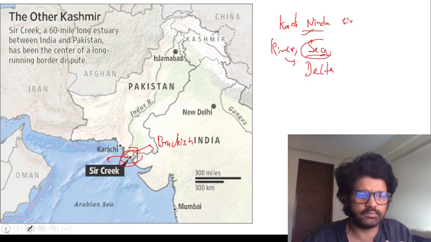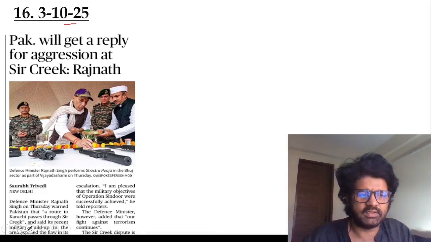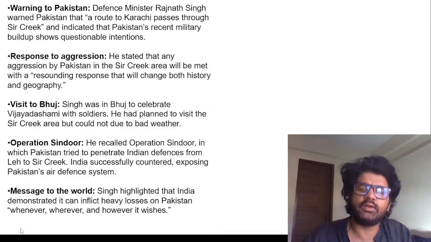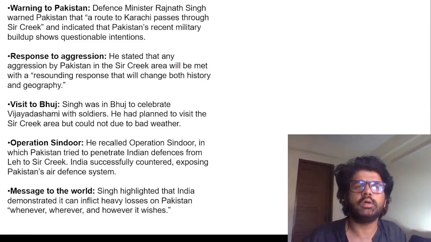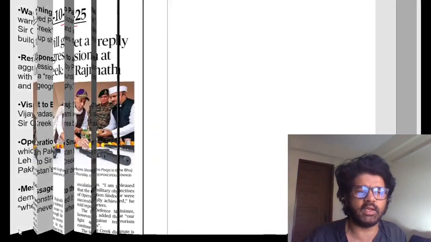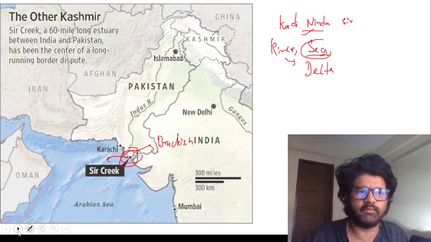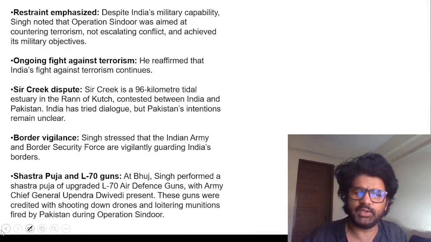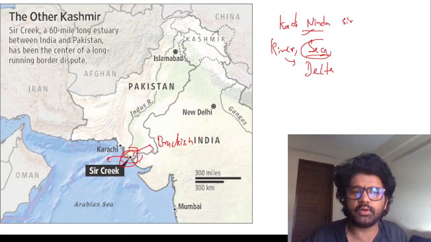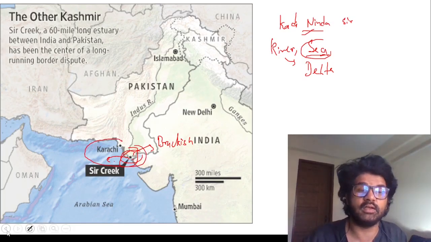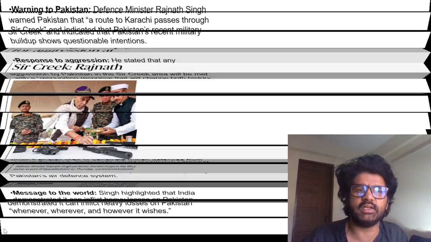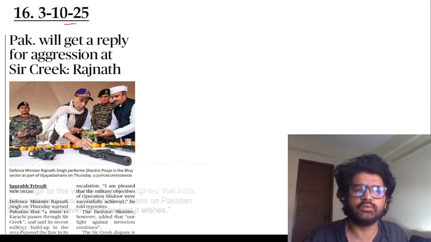Okay, let's focus here. Rajnath Singh sir. There is also a case study here for mains purposes, but we will not talk about it because right now we are mainly focused on the prelims part. The route to Karachi passes through Sir Creek. Guys, please be serious. You people are grown up. Karachi is the economic hub of Pakistan, so via Sir Creek we can go to Karachi.